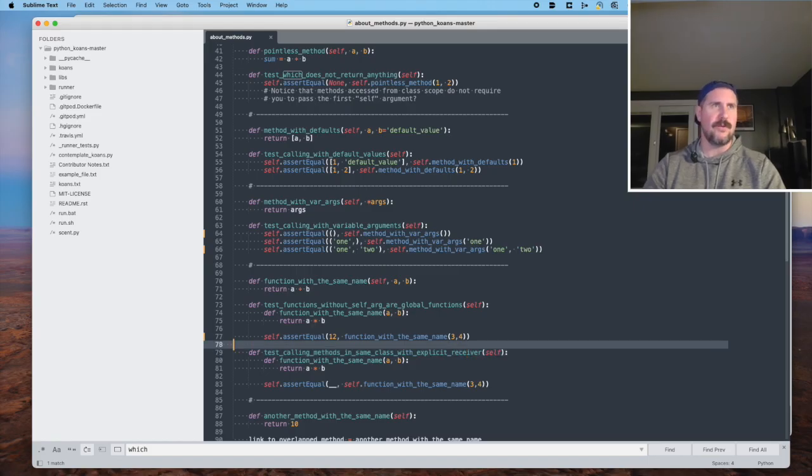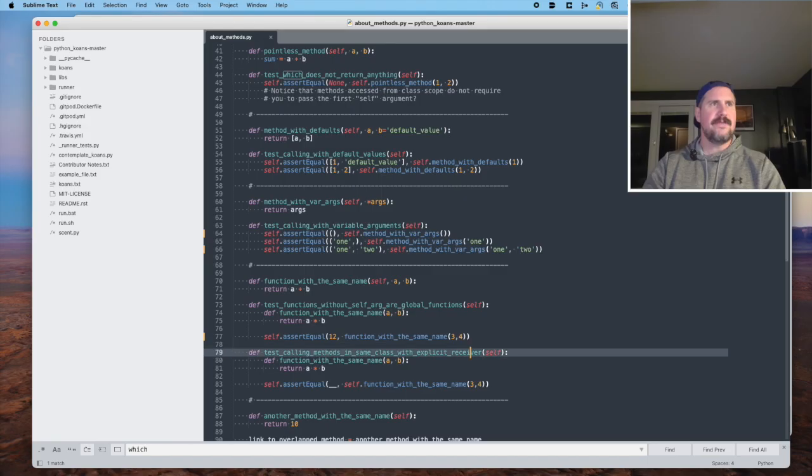They're available if you create them like on line 74 here without the self variable passed in as an argument. All right, line 79. We say test calling methods in the same class with explicit receiver. Okay. So we've got a new definition of function with the same name.